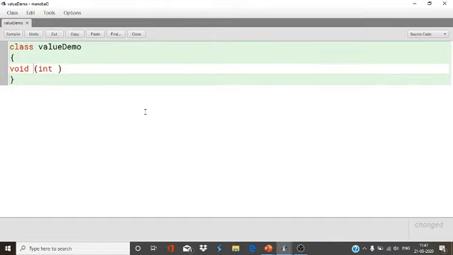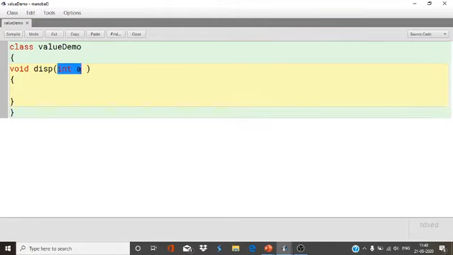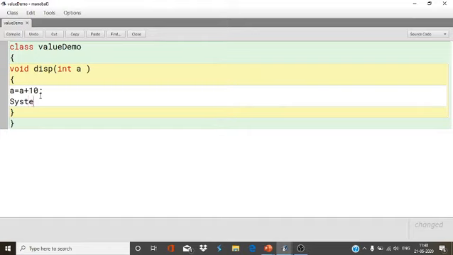With the help of the display function I will show you. Display takes int a as the parameter of this function. This is the value type, because we are using primitive data types here. Now I make a change: a equals a plus 10. Then I print the value: a equals.